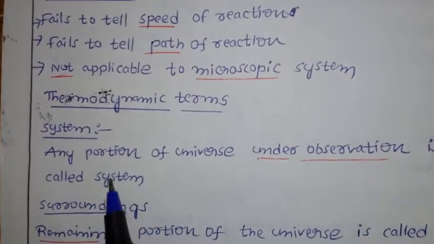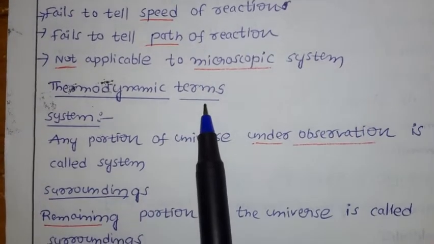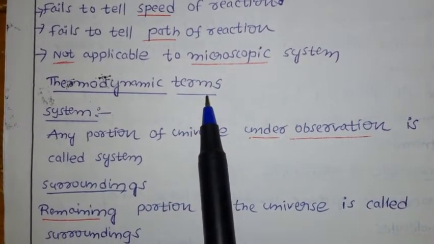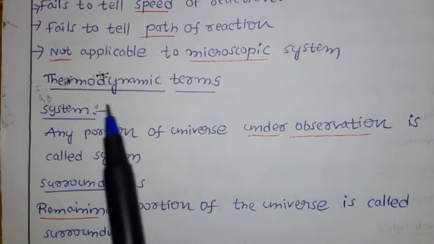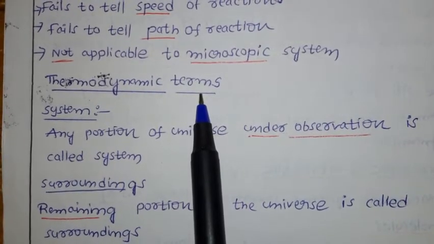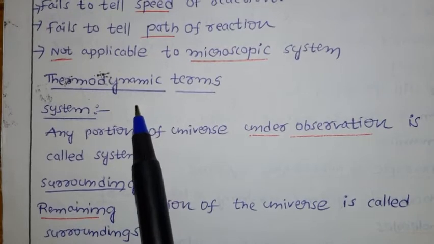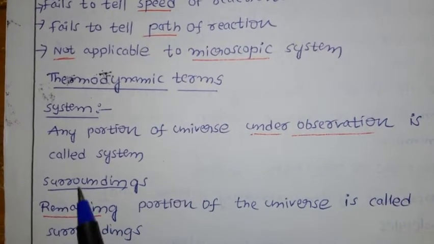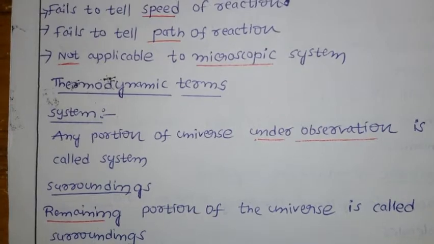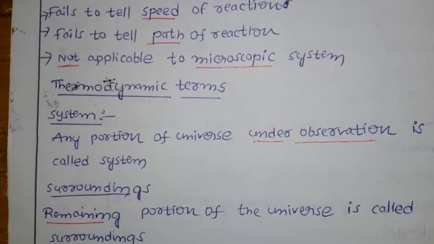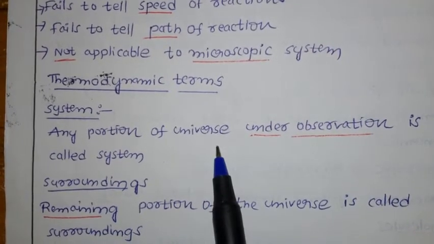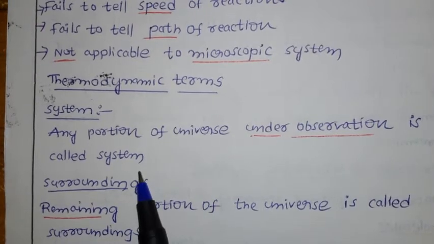Now first we should be very careful with our thermodynamic terms. Once you want to learn thermodynamics, you should be very careful with the terms we are going to learn in thermodynamics. These terms are very important. You should be very clear with each term. Now let us discuss. First term we have: system. System is any portion of universe under observation.